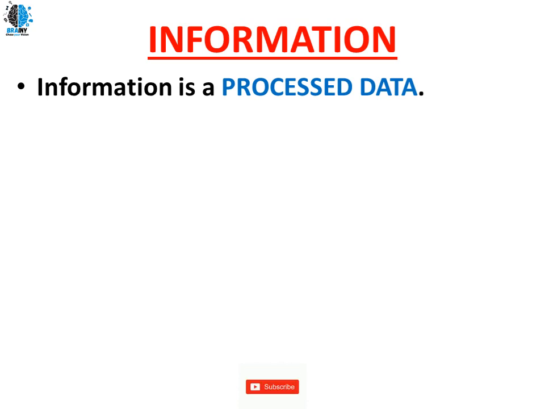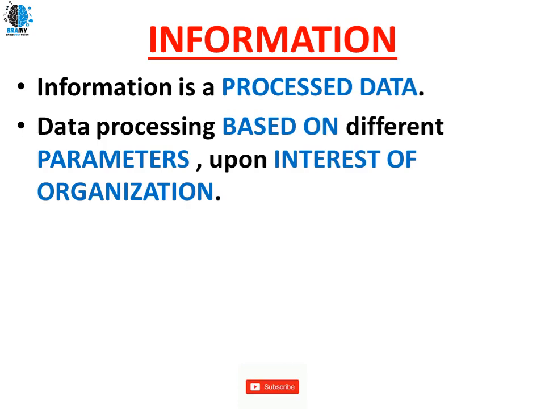Now what is information? Information is considered as processed data. Data processing will happen based on different parameters, upon the interest of the organization. Based upon my interest I am going to process the data, so my information is different. Based upon your interest you process the data, and your information is different from the same data, right?